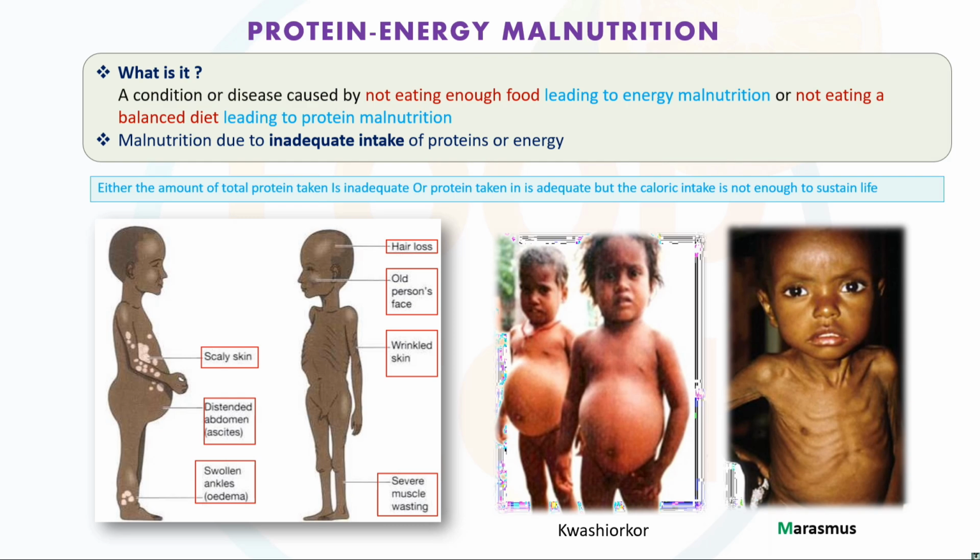Okay, and as you see in the picture, there are a few symptoms regarding the malnutrition. That is nothing but the scaly skin, distended abdomen, swollen ankles, severe muscle wasting, wrinkled skin, old person face, hair loss. Basically hair loss हो जाते हैं. Okay, right? जो भी प्रोटीन की डेफिशिएंसी होने से, right? Then old person face, जो भी फेस है यंग नहीं दिख पाता, एज अ ओल्ड पर्सन के कंपेयर में दिखता है, राइट? रिंकल स्किन, झुर्रिया पड़ जाते हैं, ऐसे जो भी स्किन है वो तेज नहीं दिख पाती.